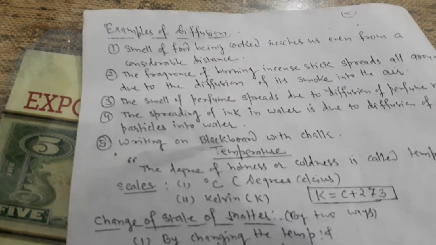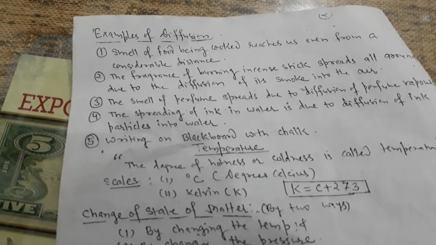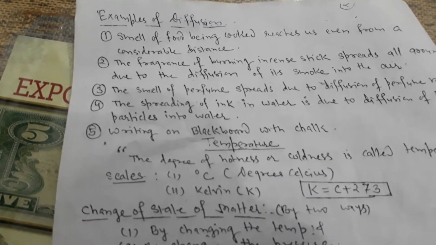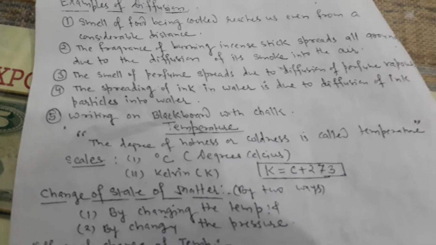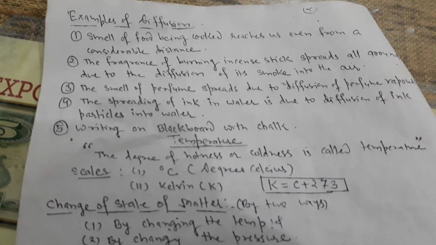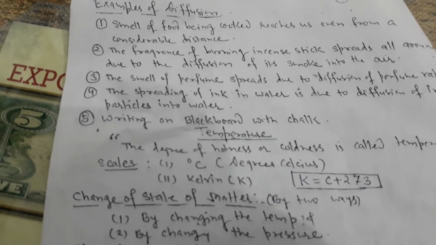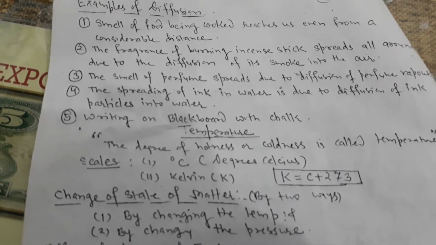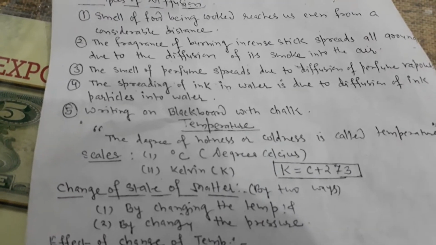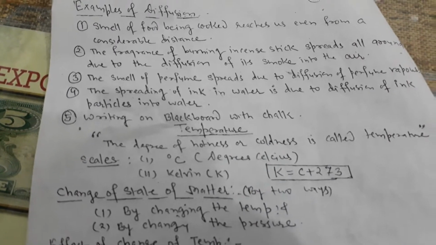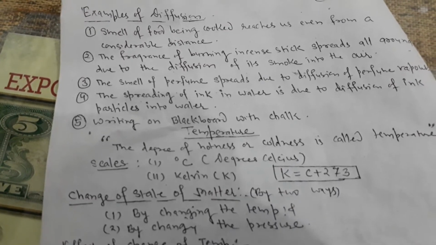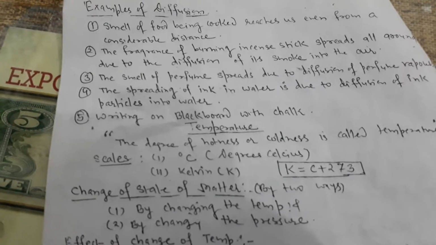Examples of diffusion. Smells of food being cooked reach us even from a considerable distance. The fragrance of a burning incense stick spreads all around due to the diffusion of its smoke into the air. The smell of perfume spreads due to diffusion of perfume vapors. The spreading of ink in water is due to diffusion of ink particles in water. Writing on a blackboard with chalk.